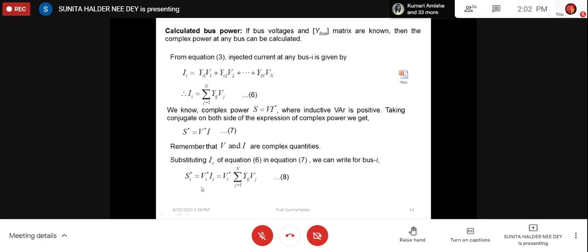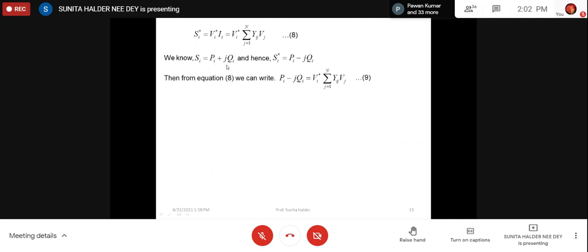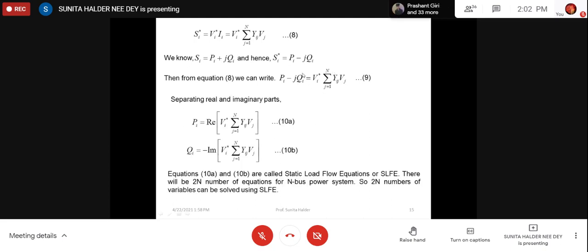Then what will be the active power? The real part of this. And what will be the reactive power? Minus the imaginary part of that, if we consider inductive VAr as positive. I have already discussed this repeatedly in the power circle diagram. So if this is S conjugate, then obviously S is P plus jQI, so S conjugate is P minus jQI. Then P minus jQI is this one. Then obviously QI will be minus the imaginary part of this. If you see your power circle diagram part, I have already discussed it.